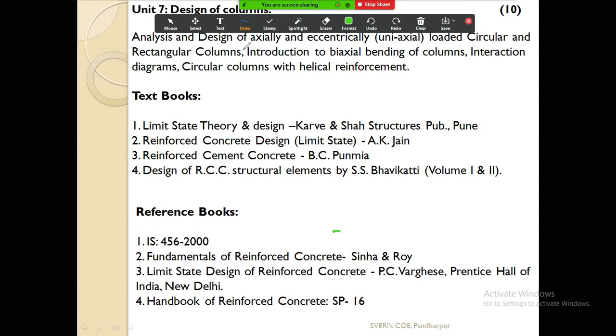As I have already told you, columns may be axially loaded or eccentrically loaded. Axially loaded means eccentricity is 0, and eccentrically loaded means some eccentricity is present.